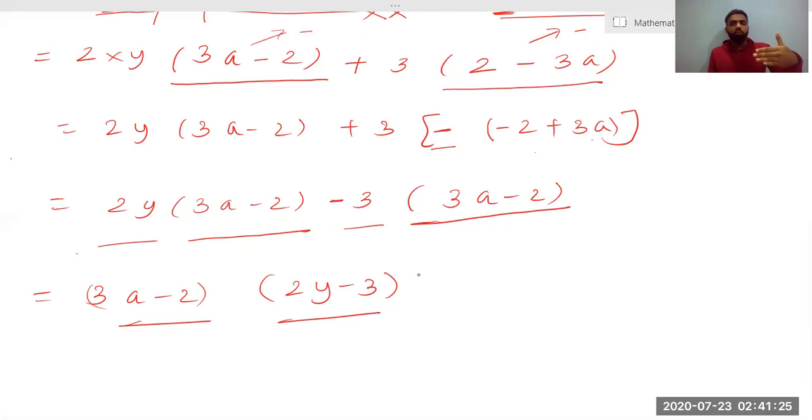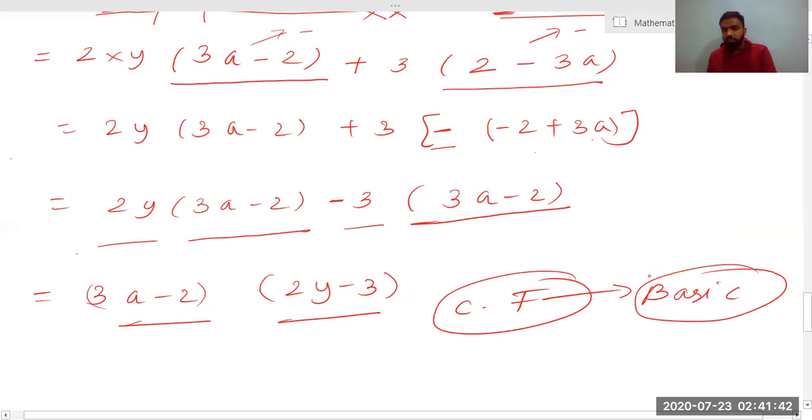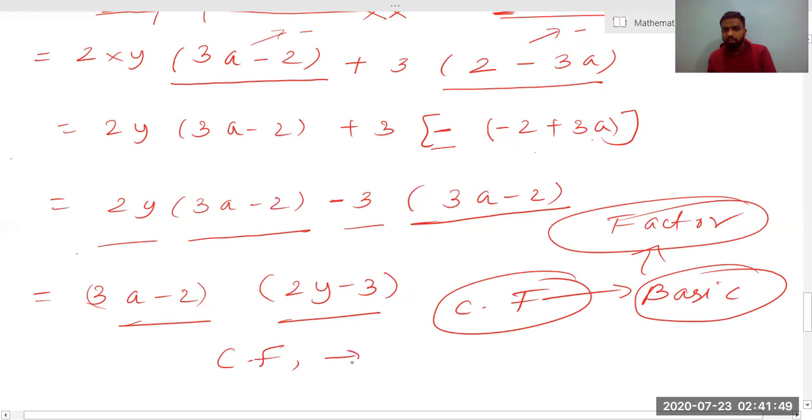We actually started with common factor. We were not able to do common factor. Then we started with regrouping, and eventually we again went to common factor. So what we are understanding finally is that common factor is the basis of simplifying any algebraic equation into its factors. So we have to use common factor, but if common factor is not applicable, we will go for regrouping of terms. If this is also not applicable, we will go for identities.